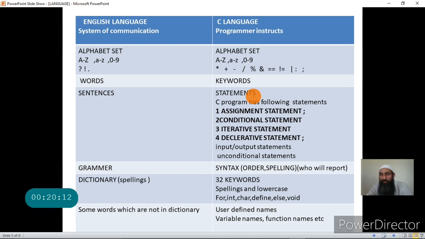There are certain other statements other than these: input-output statements and unconditional statements. But the main statements are these four: assignment, conditional, iterative, and declarative statement. As I told you, a statement is the same as a sentence.